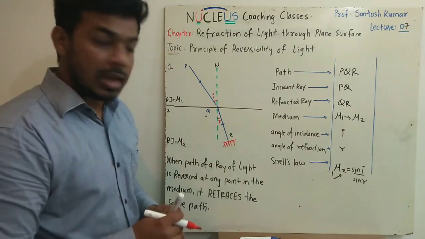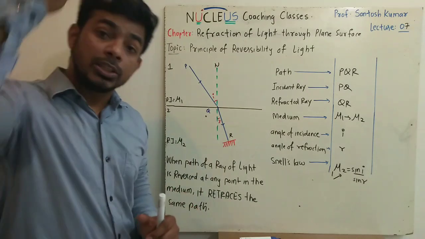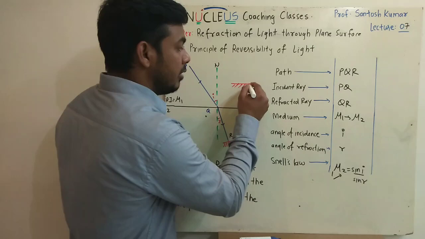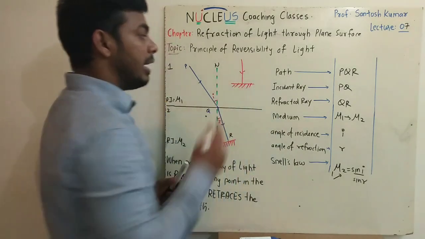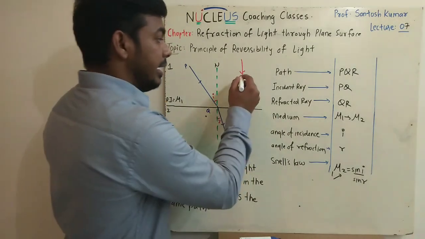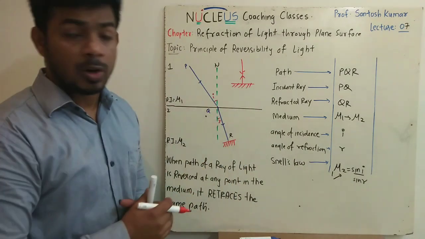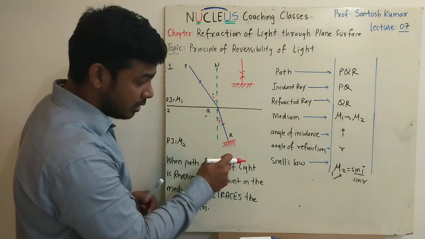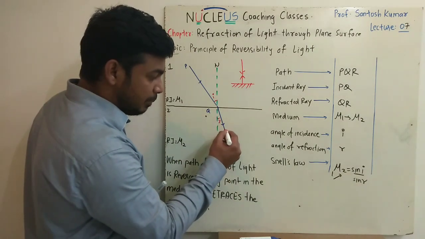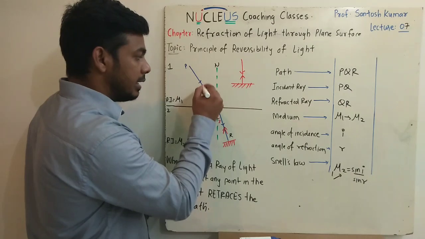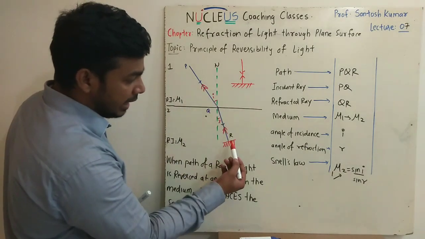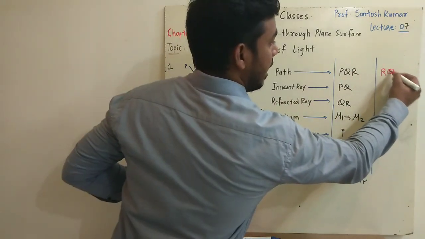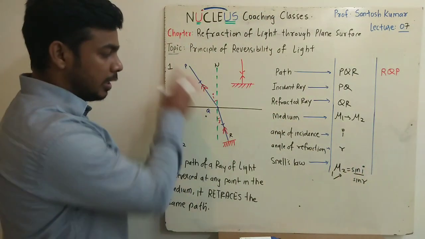So what I am doing over here, I am just placing a mirror, and we make sure that the ray QR falls normal to the mirror. You must be aware that if a ray strikes a reflecting surface normally, it retraces the path. So I am placing a plane mirror normal to the direction. Now we will say this path will retrace. So now the path will be RQ to QP. So I am talking about the next path RQP.